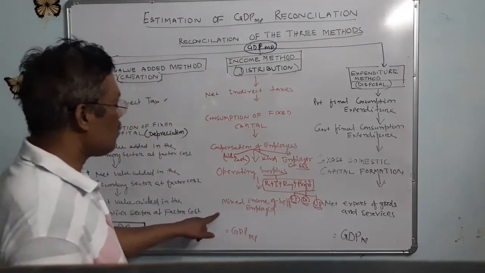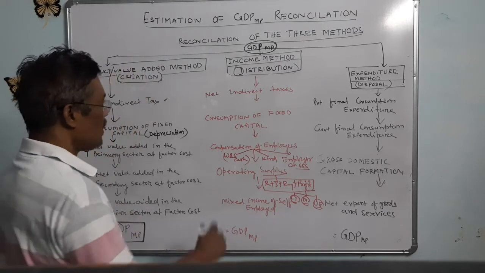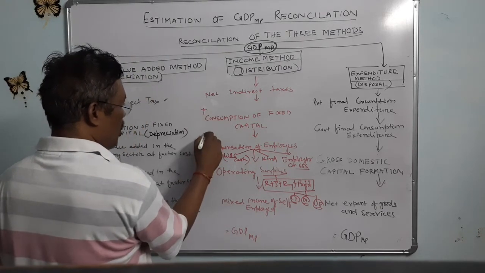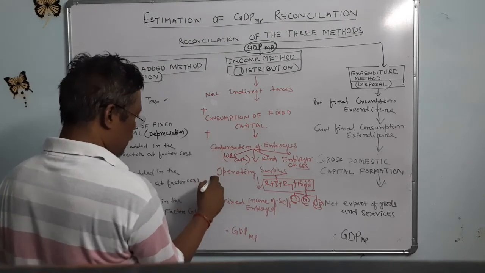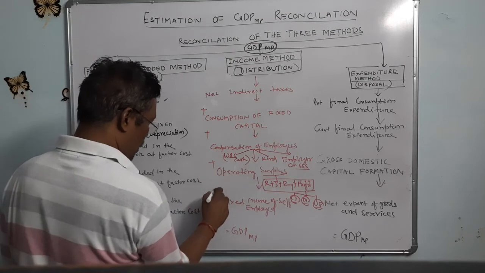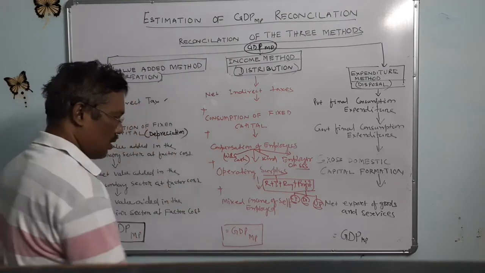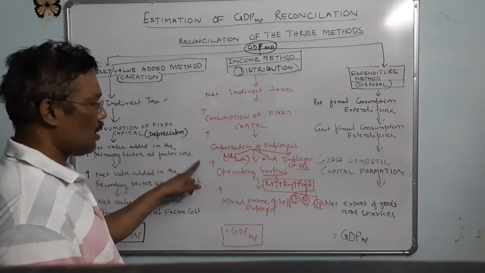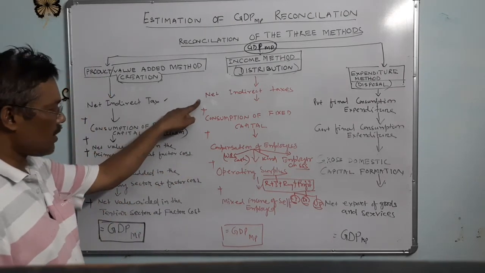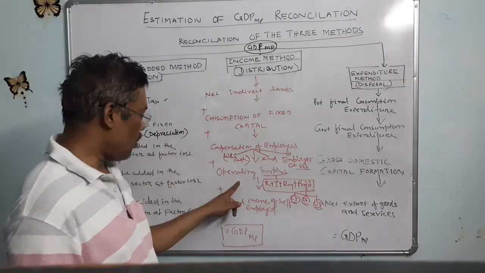And we have already discussed mixed income of the self-employed. Then we will get the GDP at market price: net indirect taxes plus compensation of employees plus consumption of fixed capital plus operating surplus plus mixed income. This is in the income method. Now it is clear: net indirect taxes, consumption of fixed capital, compensation of employees, operating surplus, mixed income.